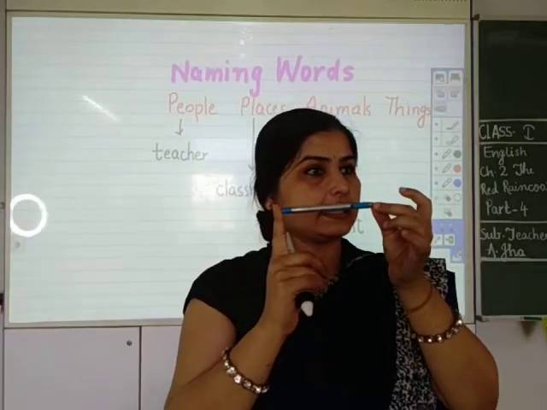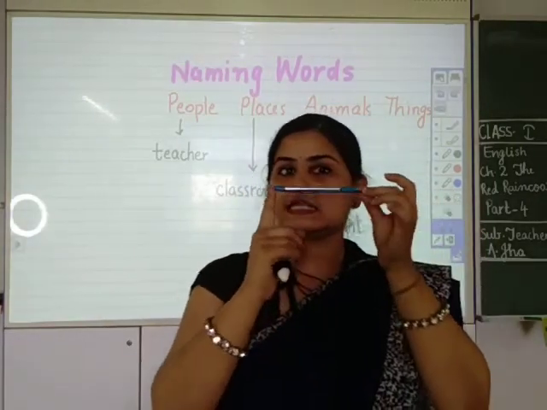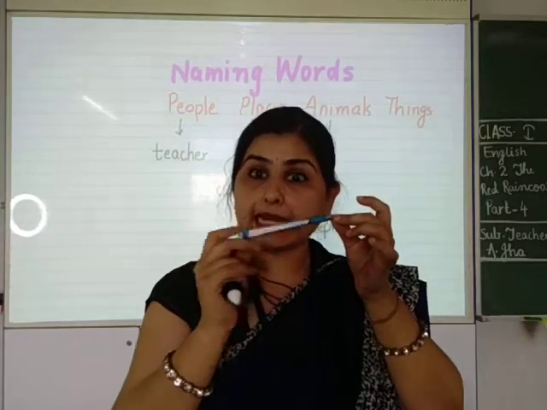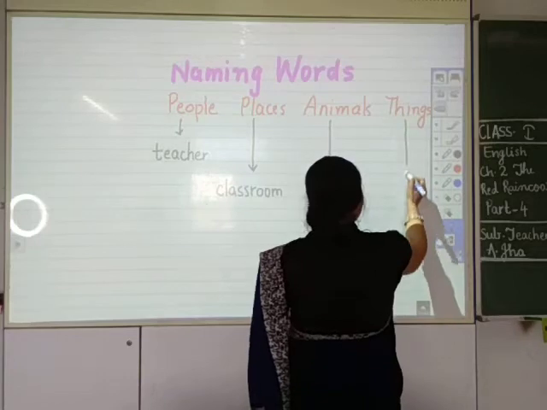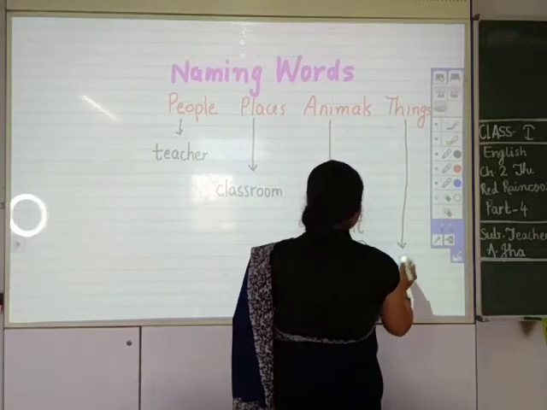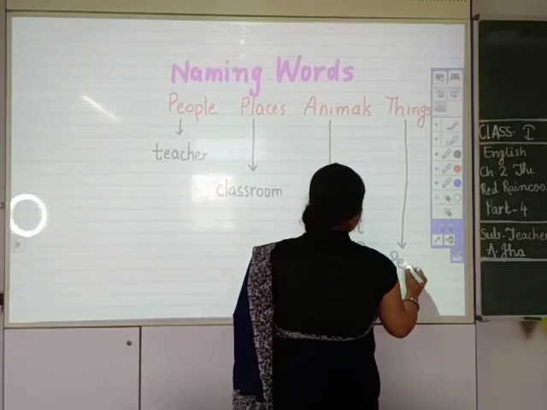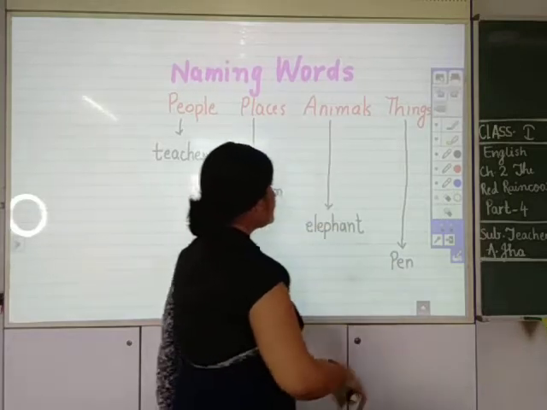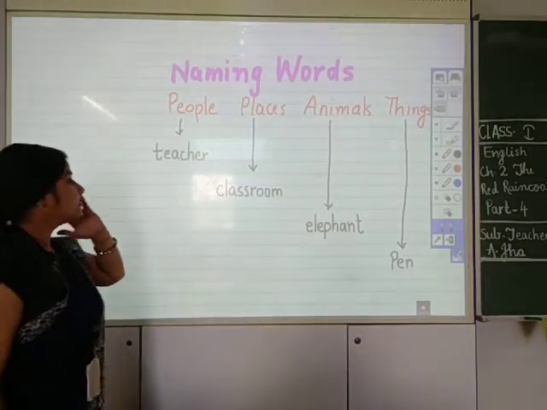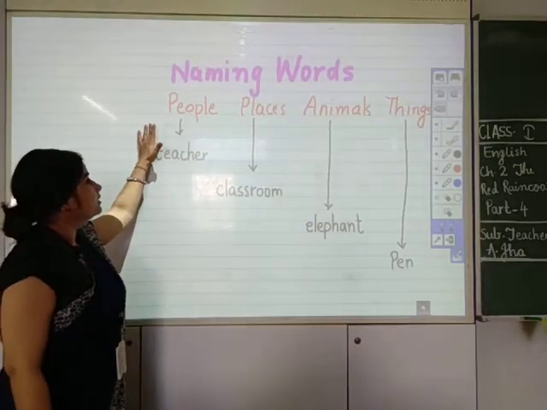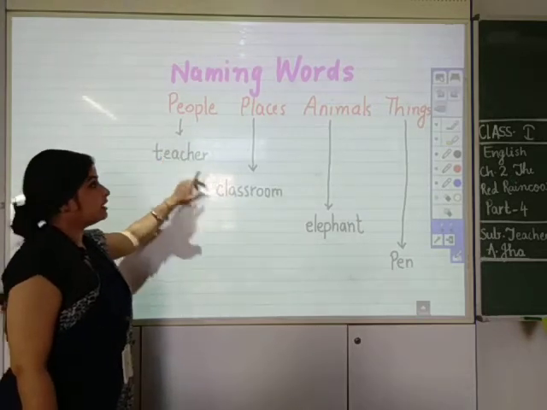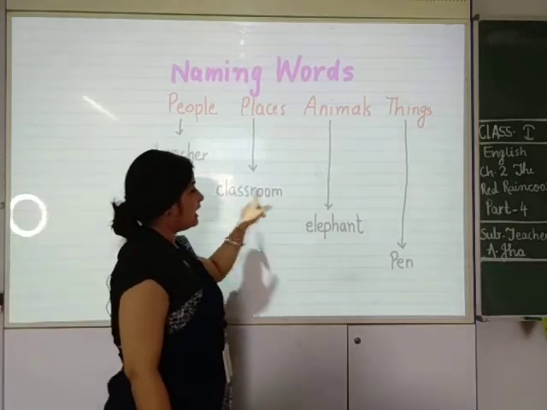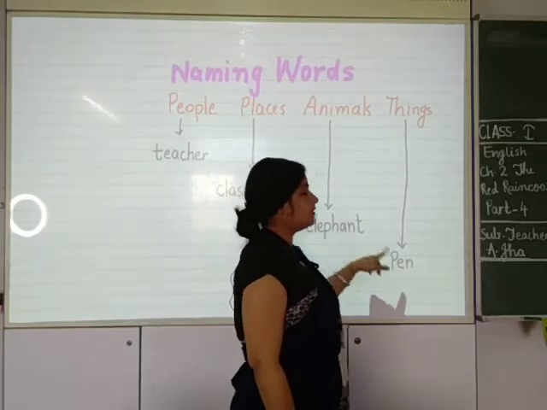This is a pen. P-E-N, pen. So, teacher, classroom, elephant, pen.